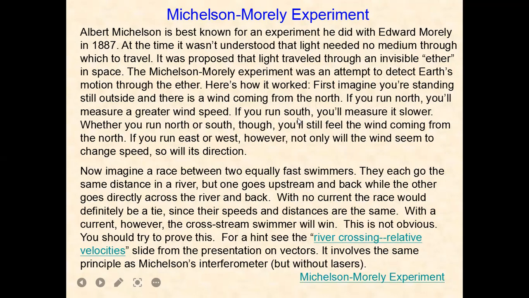If you run south, you will measure it slower, whether you run north or south, though you will still feel the wind coming from the north. If you run east or west, however, not only will the wind seem to change speeds, so will its direction. Now imagine a race between two equally fast swimmers. They each go the same distance in a river, but one goes upstream and back, while the other goes directly across the river and back.